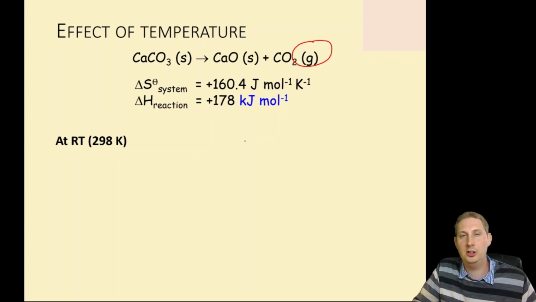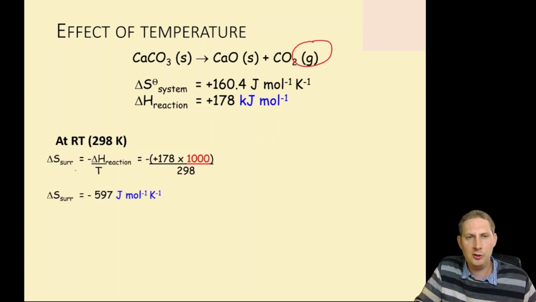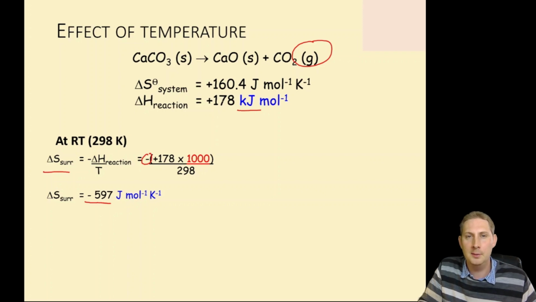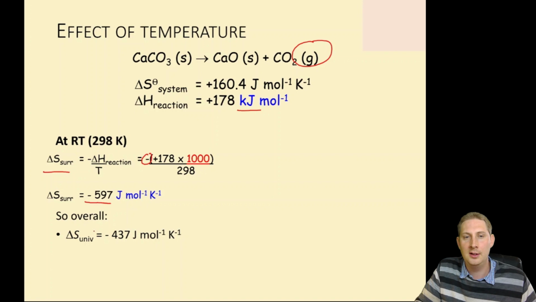At room temperature, 298 Kelvin, the entropy change of the surroundings is minus delta H over T. Don't forget this is in kilojoules per mole, so 178 times 1000 over 298, with a minus, means that the entropy change of the surroundings is minus 597 joules per mole per Kelvin. Comparing that to the entropy change of the system, the entropy change of the universe, 160.4 minus 597, gives an overall entropy change of the universe of minus 437 joules per mole per Kelvin.